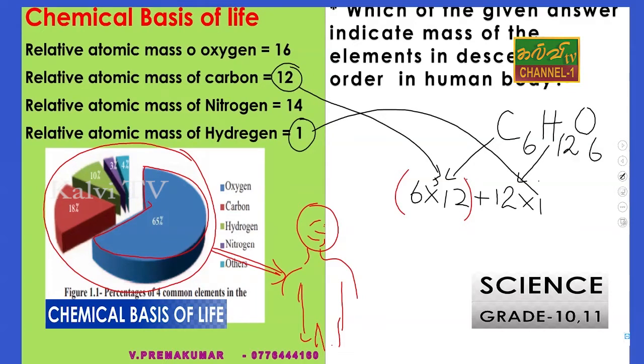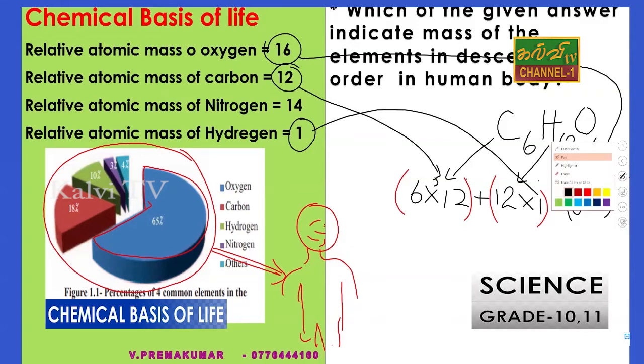Next one is oxygen. There are 6 oxygens, and oxygen is 16, so 16 will come here. So 6 into 16, 12 into 1, and 6 into 12. The relative atomic masses are indicated in green color in each one.